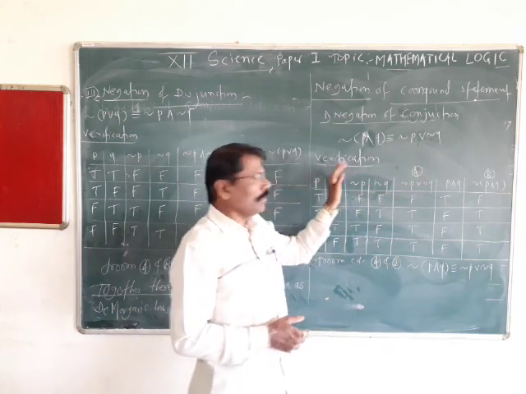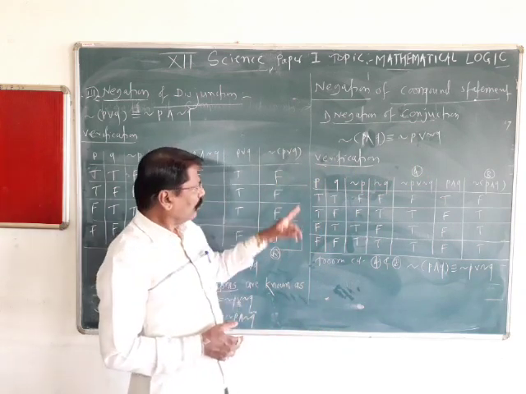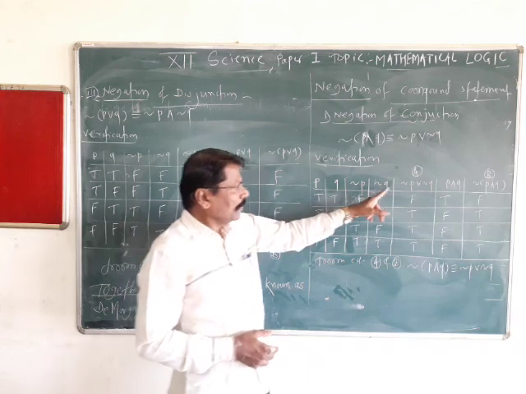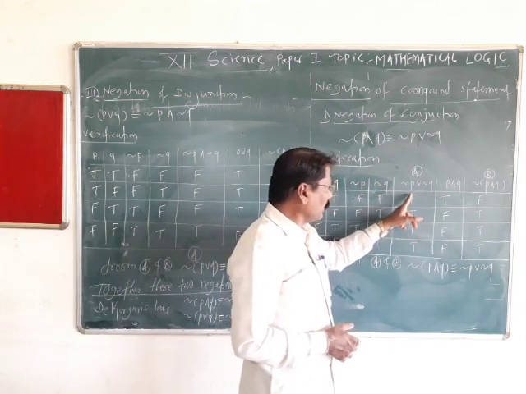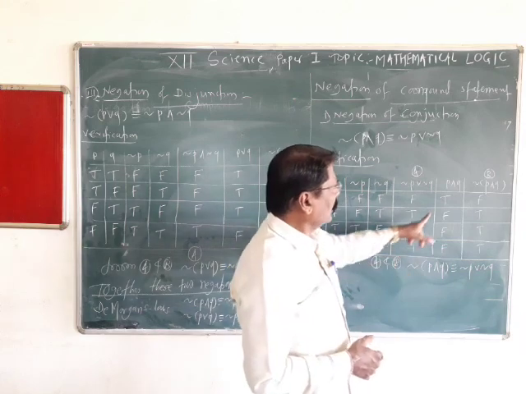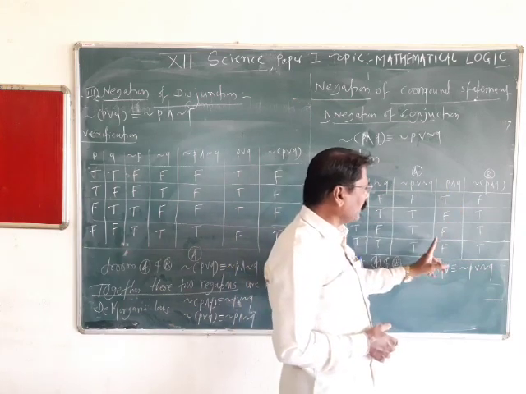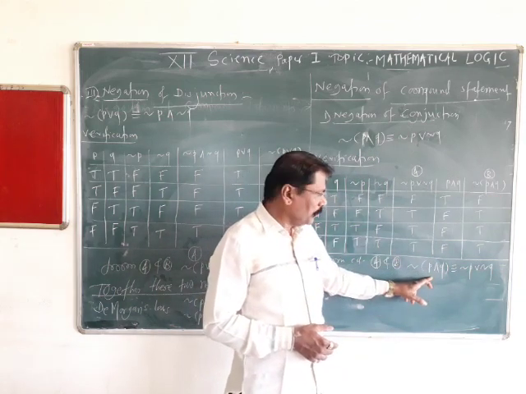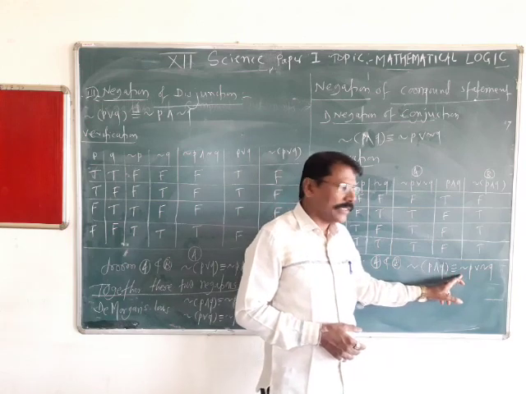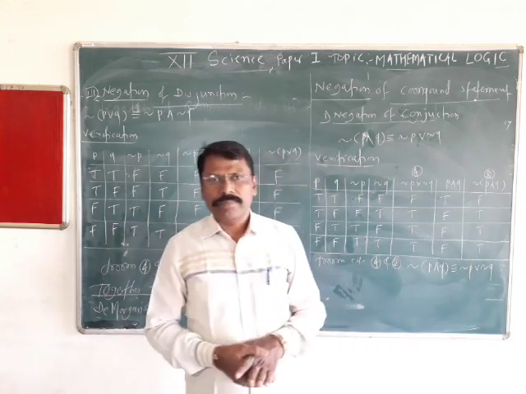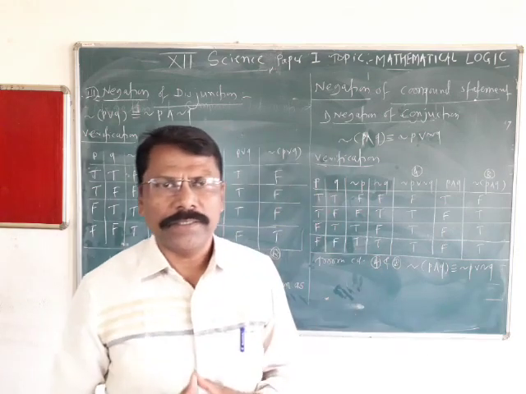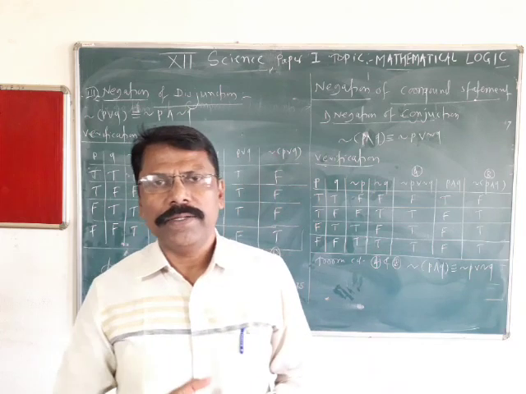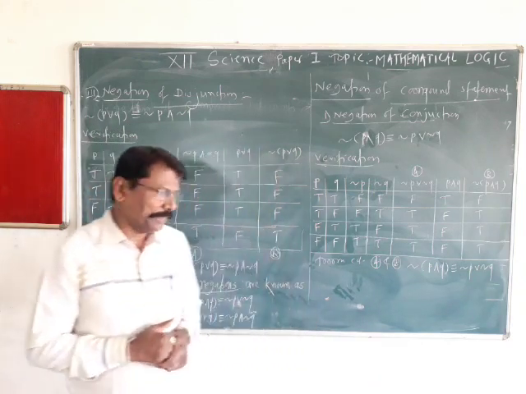Now we can verify with the help of statement patterns. You know the truth tables. P, Q, negation of P, negation of Q. It is a conjunction, so therefore F, T, T, T. This is disjunction, then T, F, and their negation. So negation of P and Q is equivalent to negation P or negation of Q. Means negation of conjunction is a disjunction of individual simple statements.